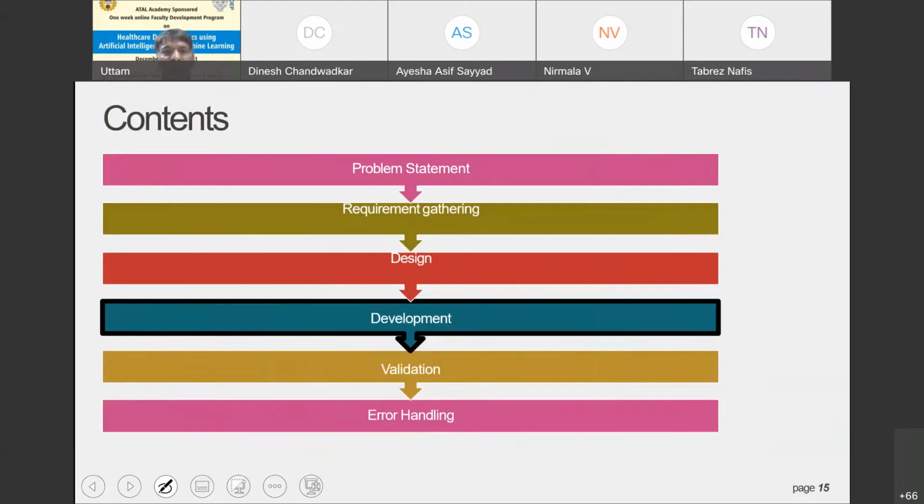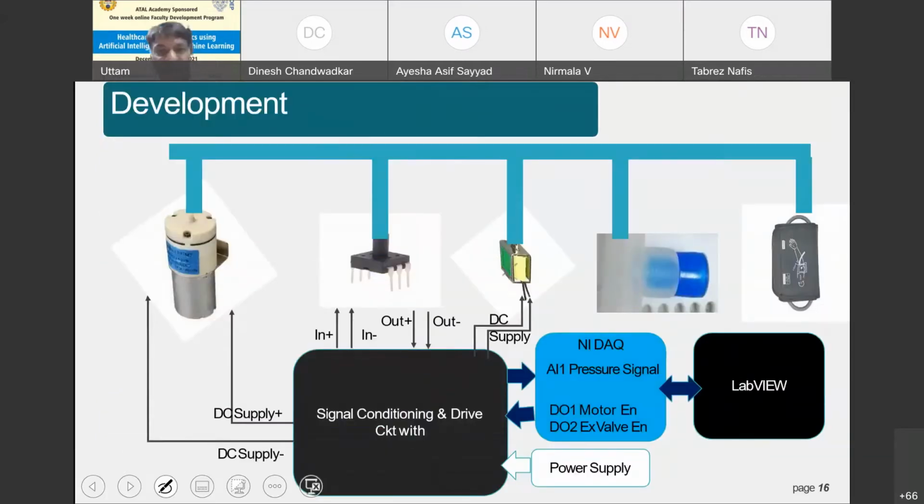The next stage, once we have a design, we need to build or create a prototype. For creating a prototype, we should be able to drive the air pump, pressure sensors, solenoid, leak detector, and the pressure curve. In order to test the functionality of various sensors and drive the pump, we have used a platform called LabVIEW. LabVIEW is Laboratory Virtual Instrumentation Engineering Workbench.